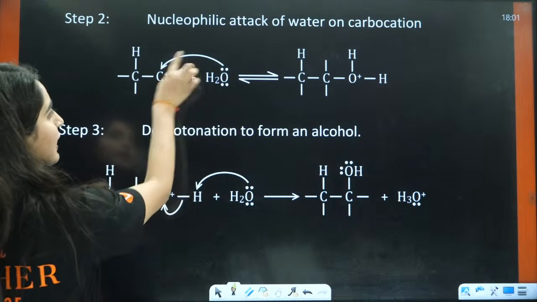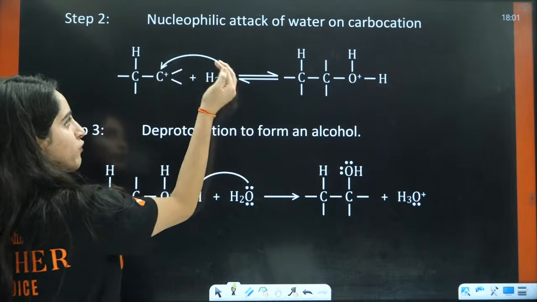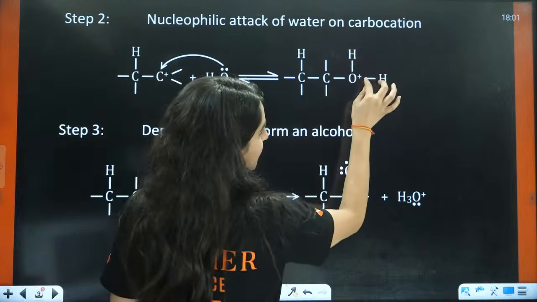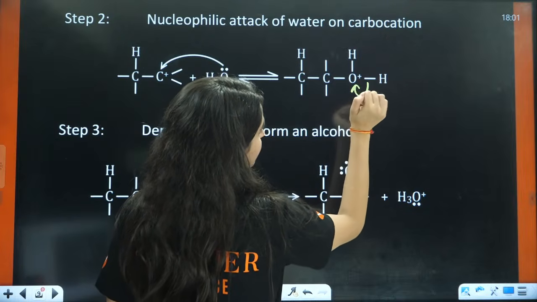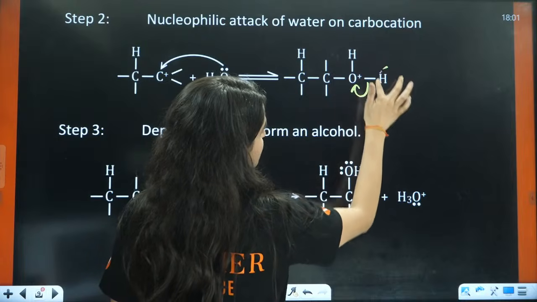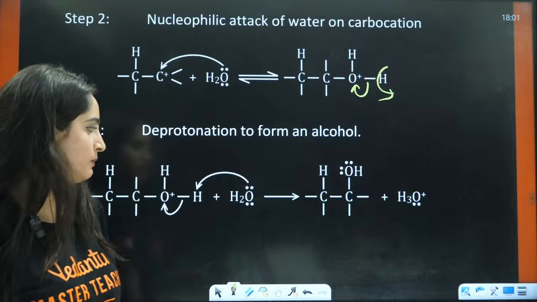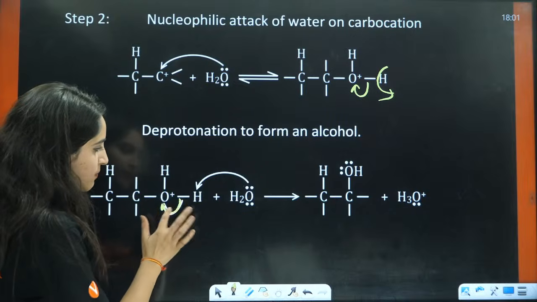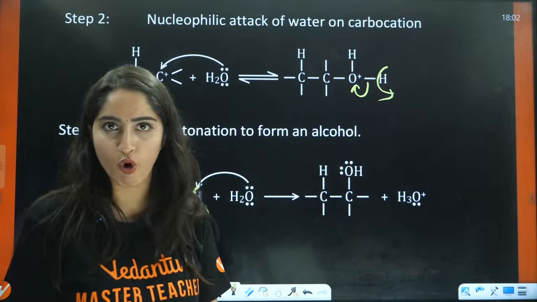So carbocation, then you have the addition of oxygen. Again H2O will attack here. Then what will happen to this side? The electrons are going to jump here, right? Then this H is going to be liberated here and hence you will have the formation of alcohol, right? The electrons jumped here and the H positive was liberated, and hence you have the formation of alcohol, right?